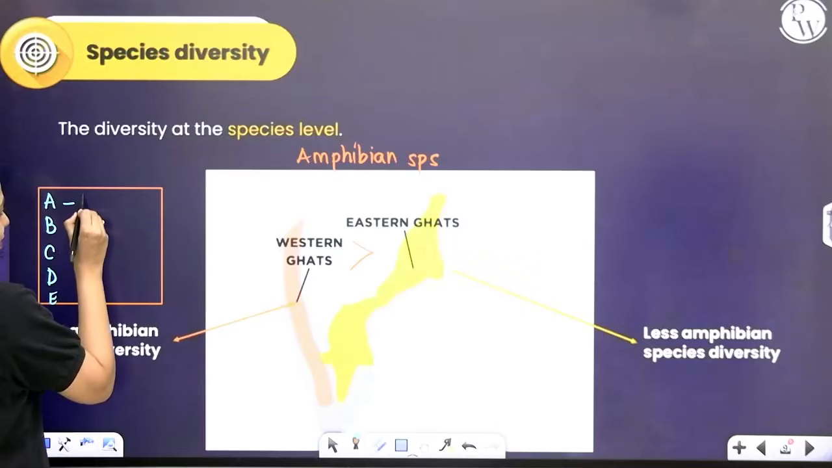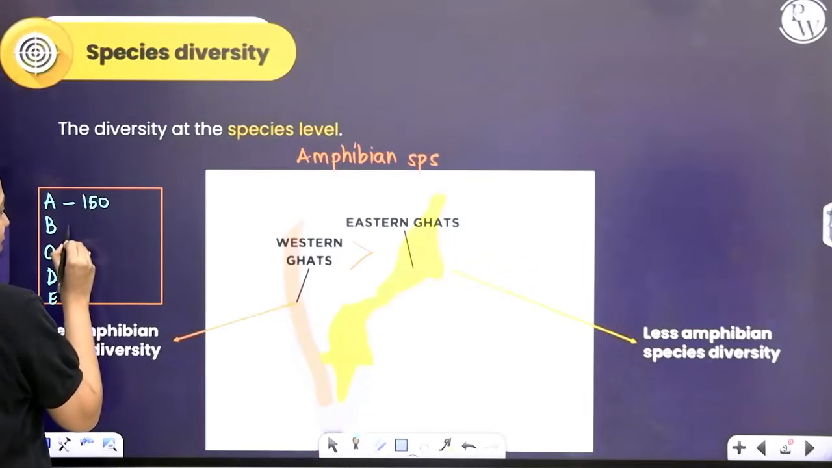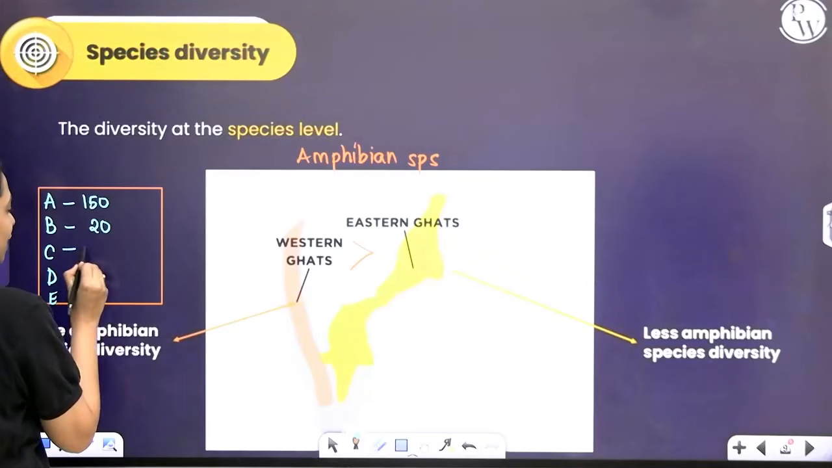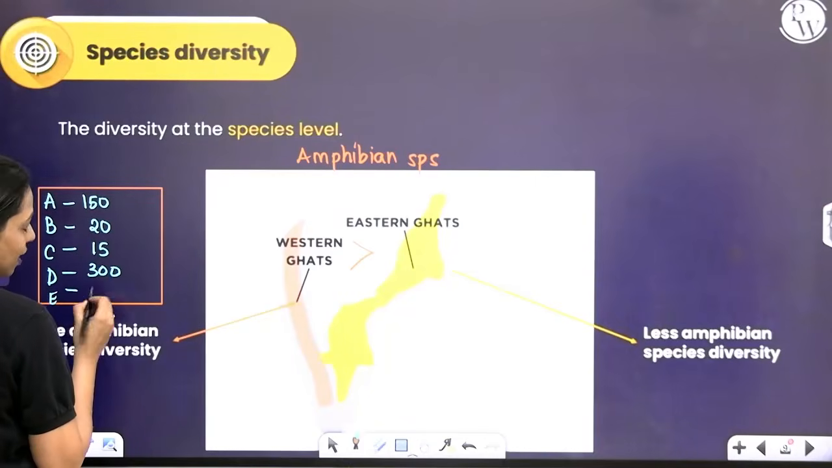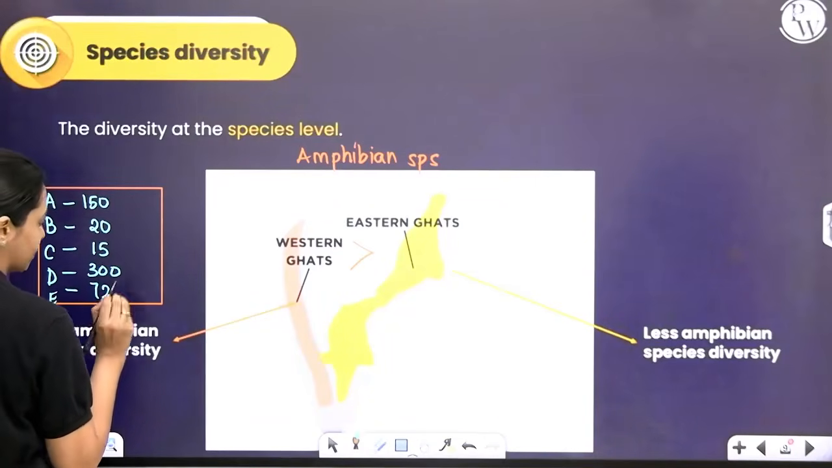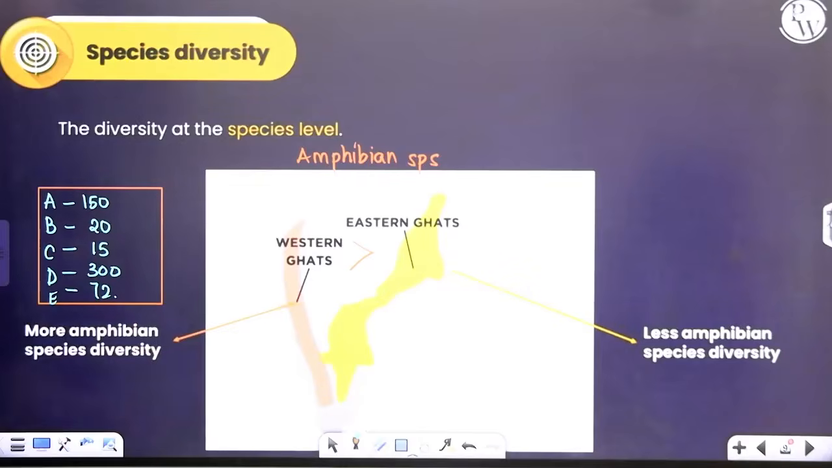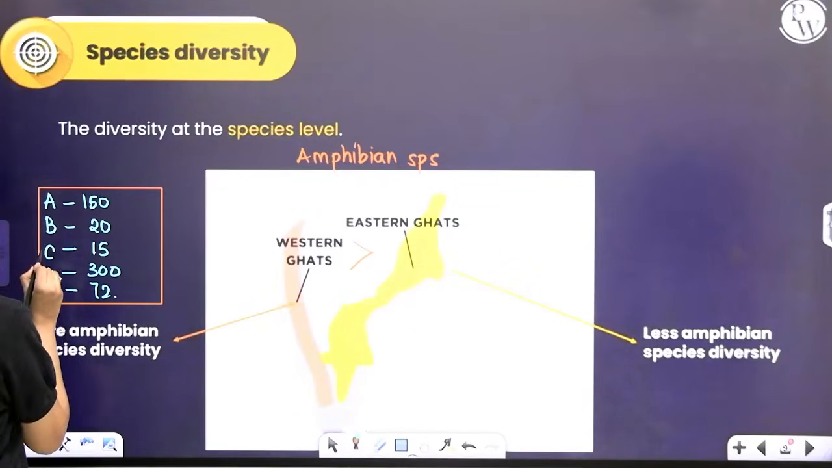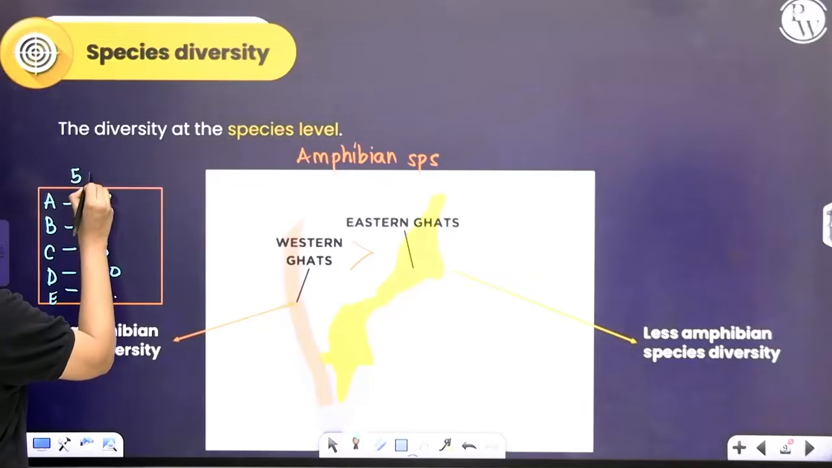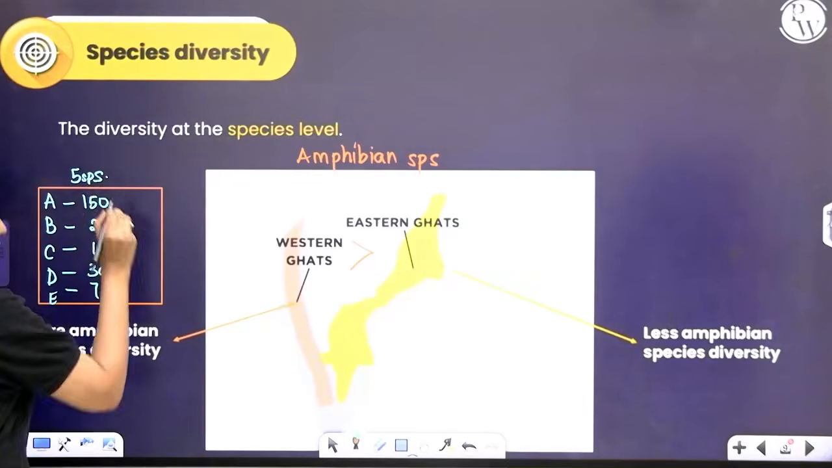Let's say A, there's 150 of them. B, there's 20 of them. D, there's 15. C, there is 300. E, there is, let's say 72. Okay, random numbers I've written. What I mean to say is, in the Western Ghats, how many different types of species do we have? We have 5 different types of species.